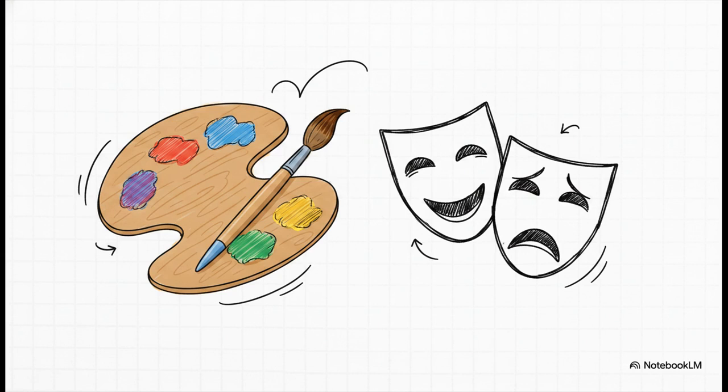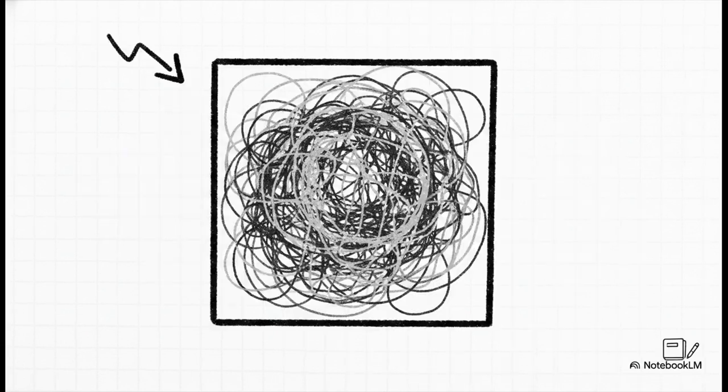Step 4 is setting the style. You need to guide the AI by specifying the flavor of the output. Is it professional, friendly, educational, maybe humorous, or formal? Doing this ensures that the final product actually matches your specific needs, your brand identity, and the exact voice you're going for. Moving to step 5, mention constraints.